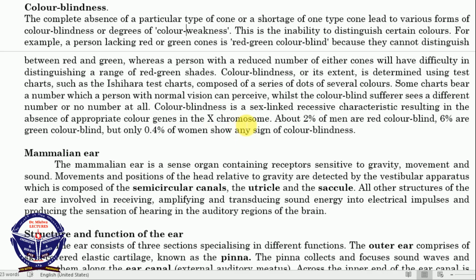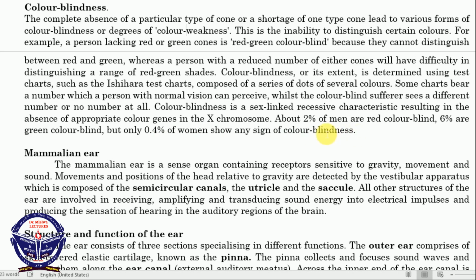So this is the sex-linked and it is carried by the X chromosome, kama ambavyo tutaenda kudiscuss kwenye genetics, na tutaenda kuona ni kwa nini most of the sex-linked characteristics they are carried by the X chromosome and not the Y chromosome. So about 2% of men are red color blind, 6% are green color blind, but only 0.4% of women show any sign of color blindness.